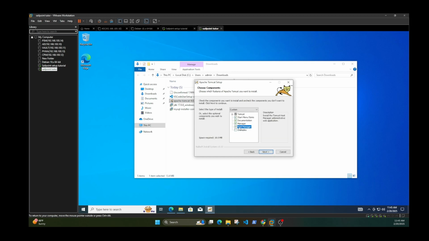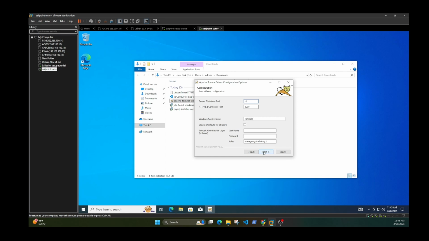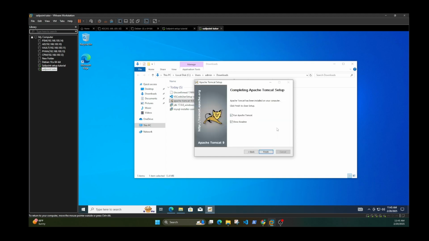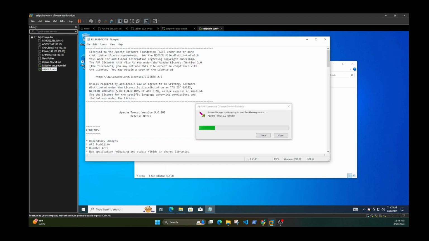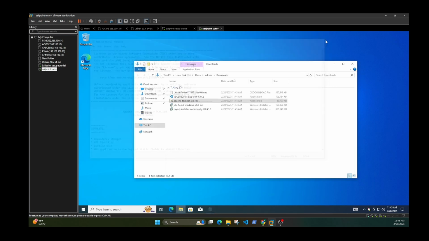I think you need a host manager. Install the components. Yes. Tomcat 9 8080. Next. Next. And then install. And then it's gonna run it right after. And then these are just the release notes. You can just close them out.